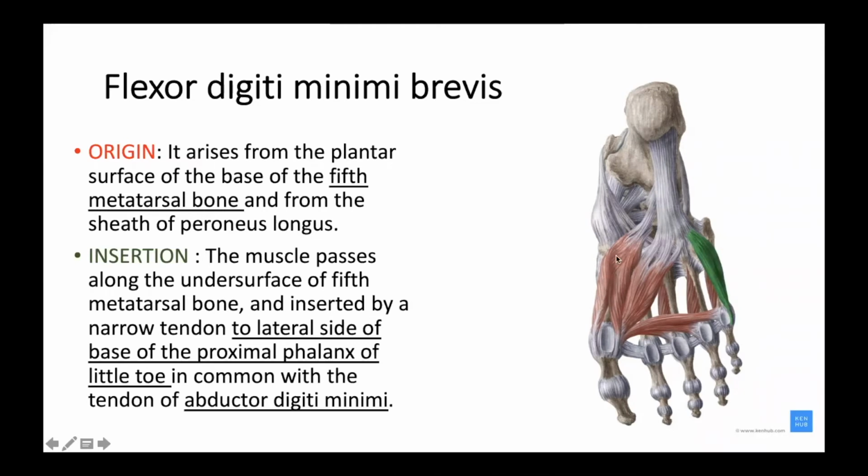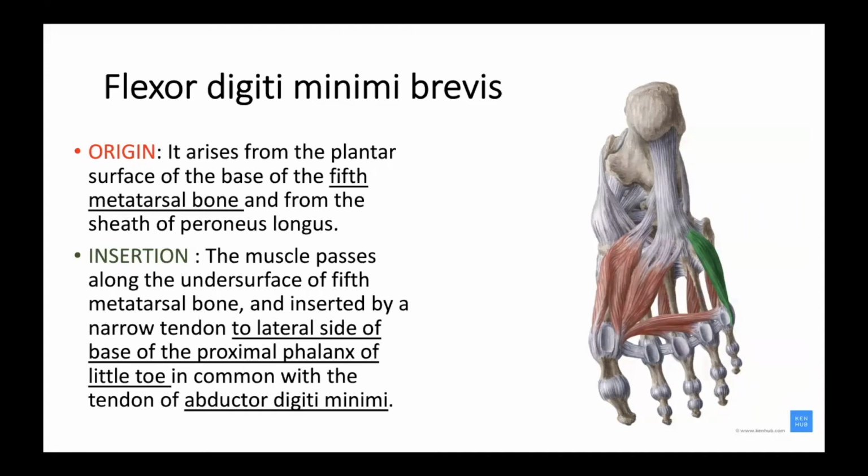This is the flexor hallucis brevis. This is the oblique head of adductor hallucis. This is the transverse head of adductor hallucis. This is flexor digiti minimi brevis. Can you make out all the three muscles clearly in the third layer of the sole of the foot?